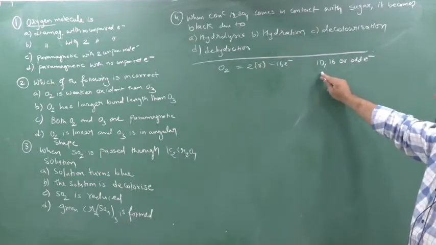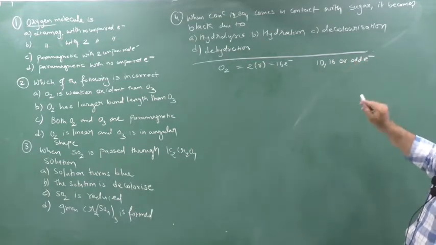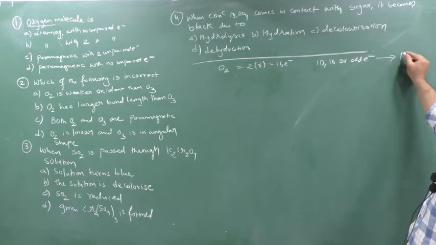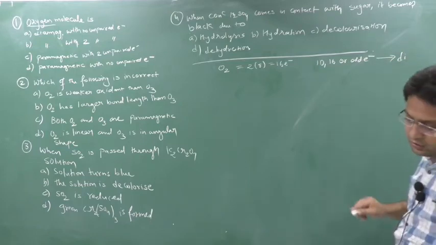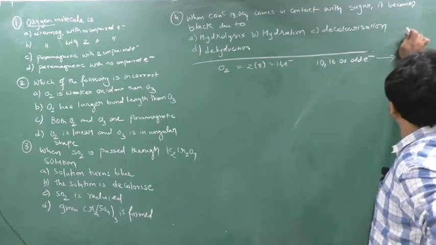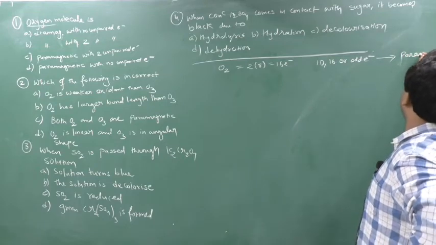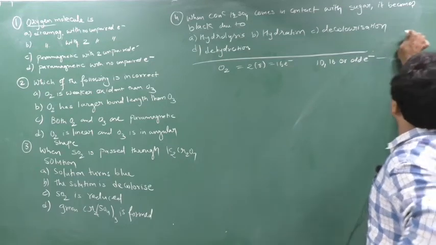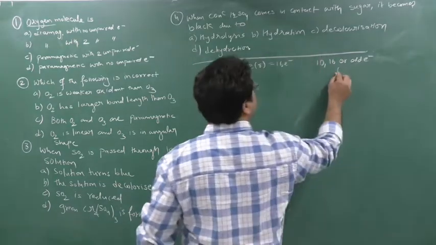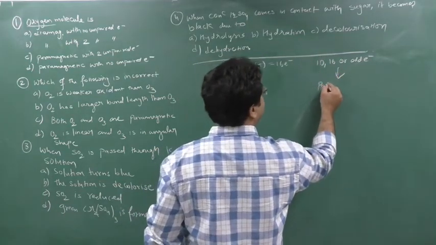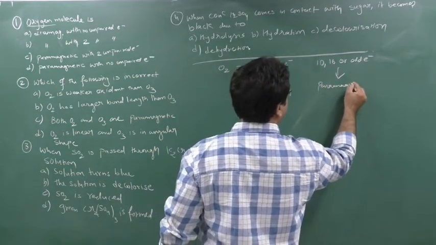If you have 10 electrons, 16 electrons, or an odd number of electrons, they will all be paramagnetic.